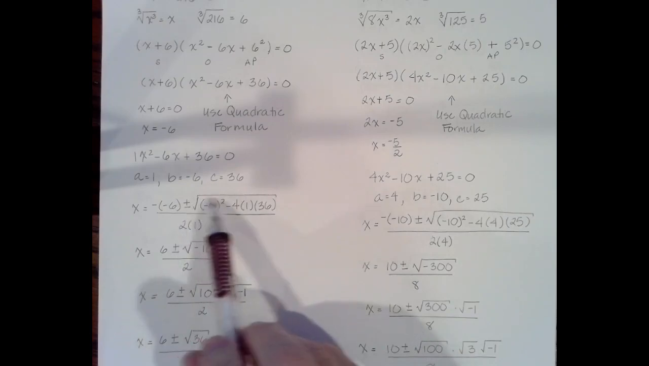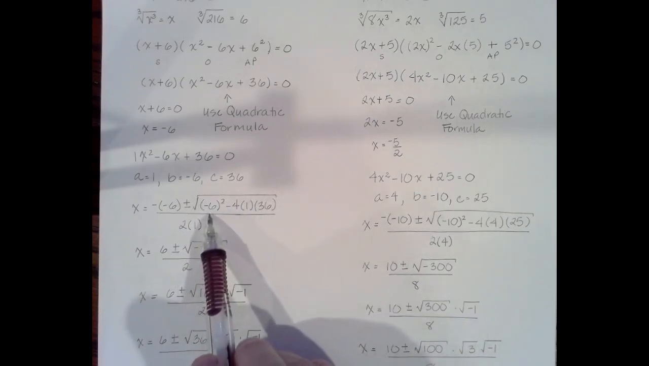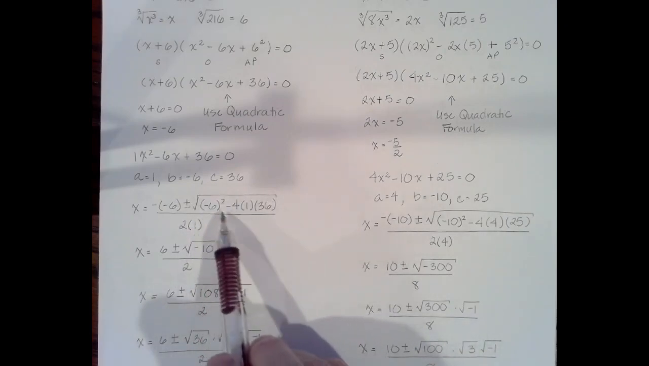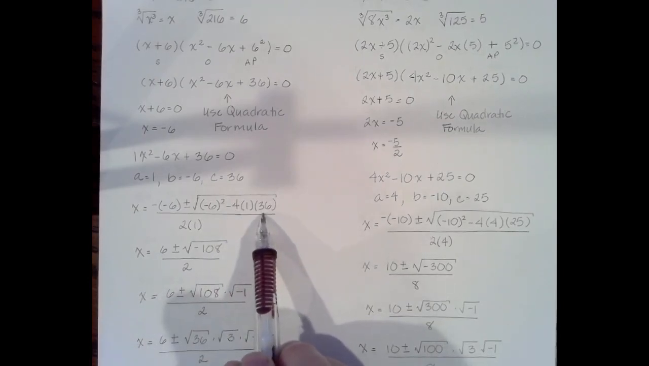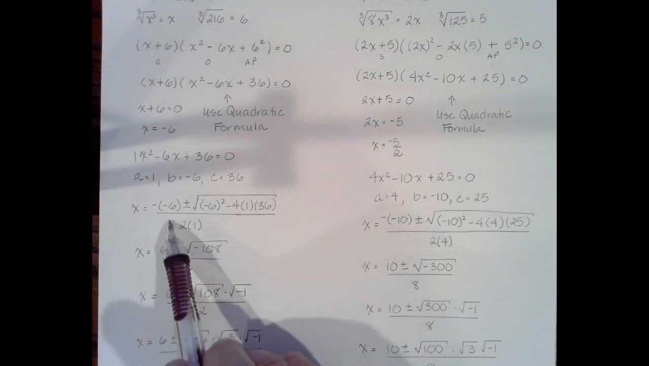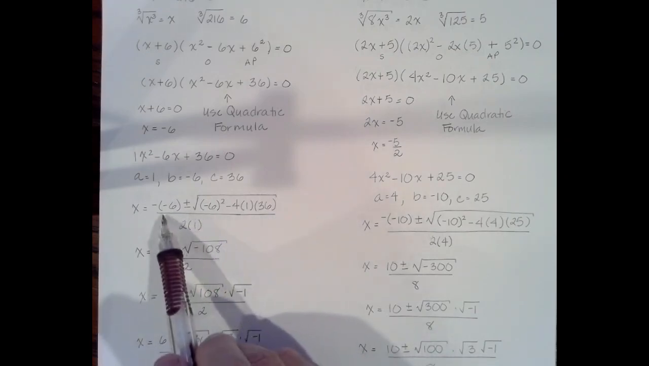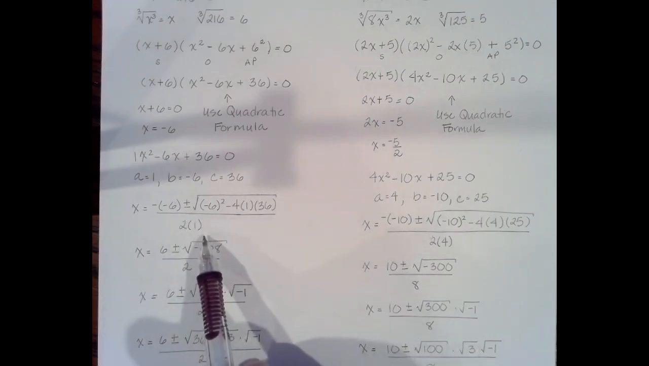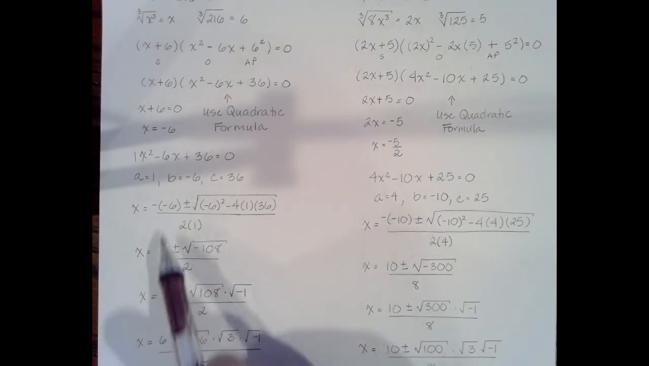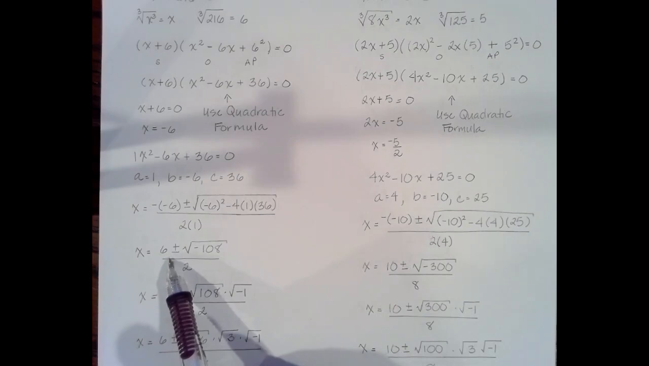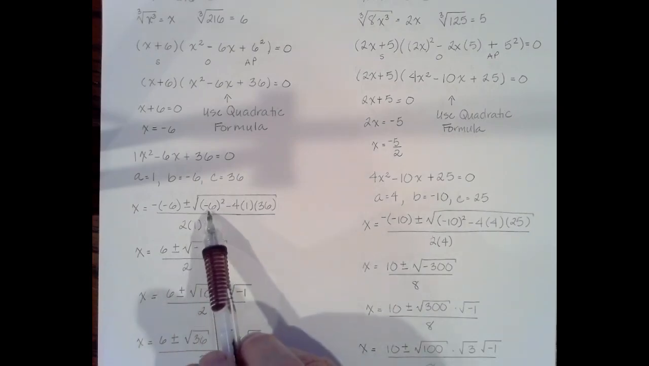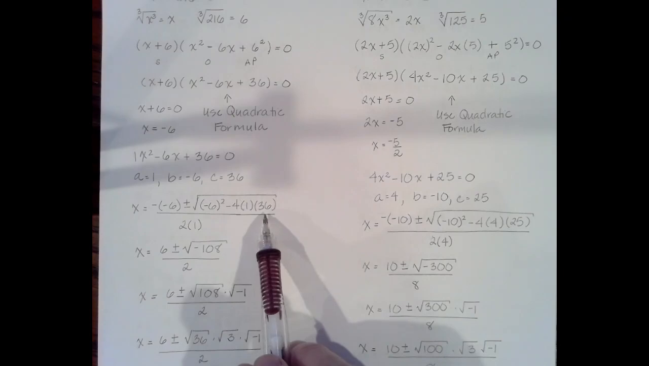So then you take the square root of b squared, which is negative 6 squared, minus 4 times a, which is 1, times c, which is 36. All over the whole thing, not just the square root piece, but the whole thing over 2 times 1. All right? So as I said before, when you multiply a negative 1 times a negative 6, you're going to get a positive 6 plus or minus, and I would go ahead and put this whole expression in your calculator.